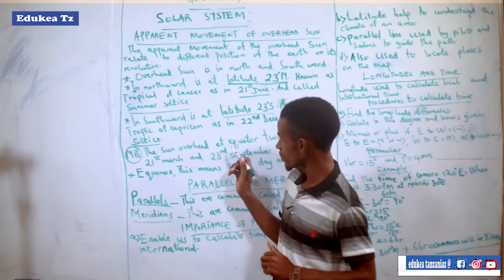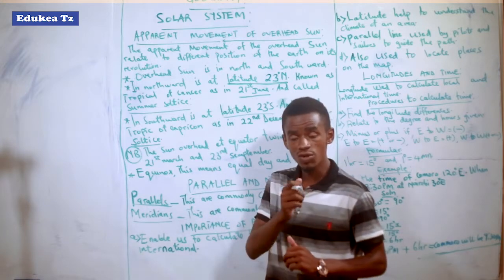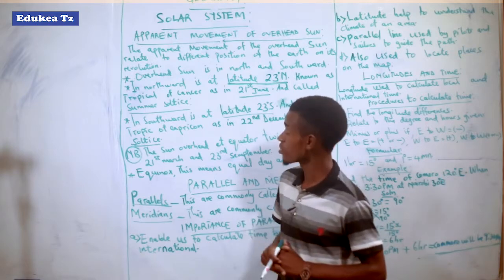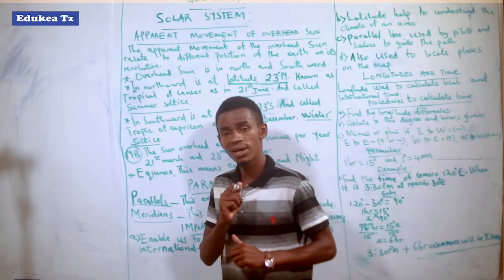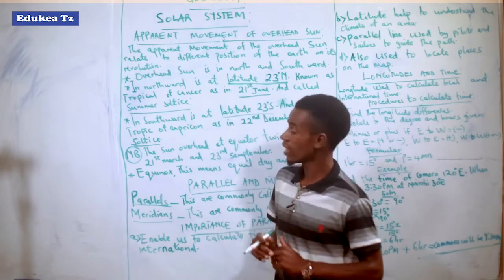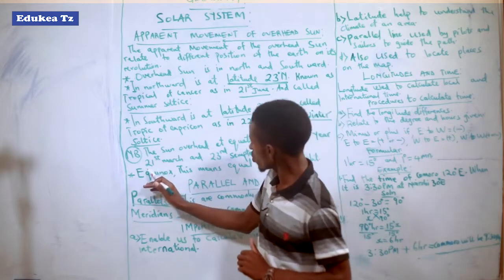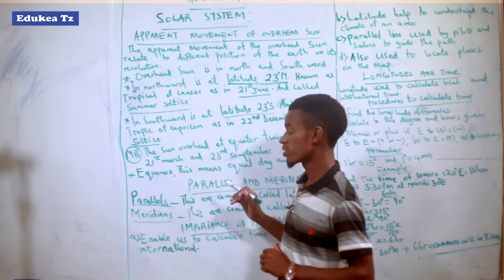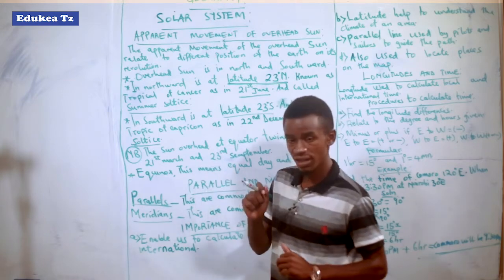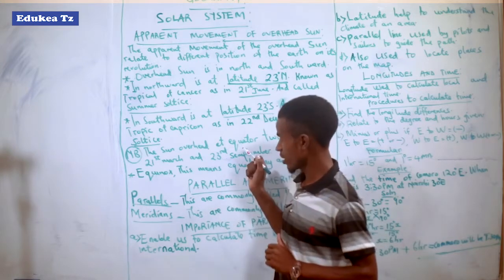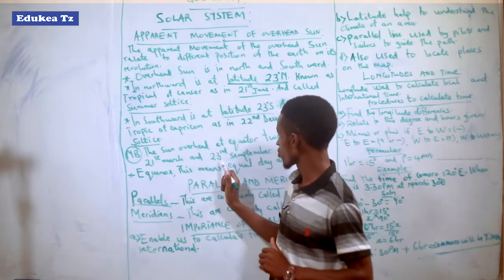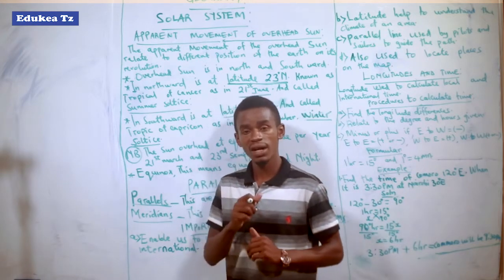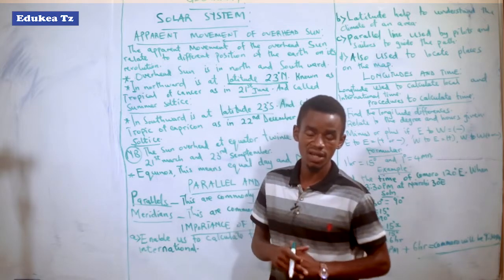When you talk about the equator, this means the middle point of the Earth's surface. That is what we call the equator. And at what time is the sun overhead at the equator? This takes place on the 21st of March and the 23rd of September. So the sun is vertically over the equator on 21st of March and also 23rd of September. That's why I told you the sun is vertically over the equator twice within a year.